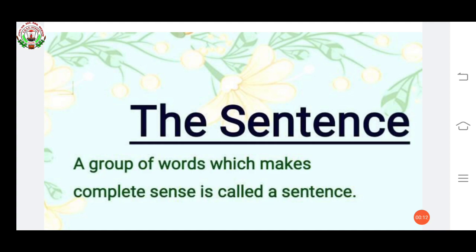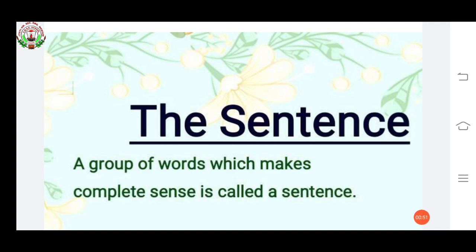A sentence is a group of words that makes complete sense or a complete thought. If there is no sense in a group of words, it is not a sentence. A sentence must have a complete sense. Then only it is a sentence. Otherwise, if there is no sense, it is not a sentence.